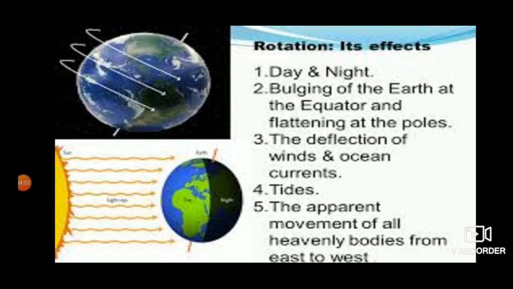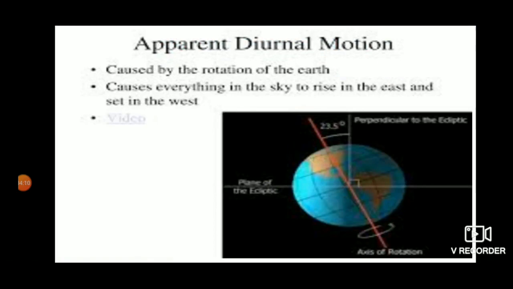Okay, students. Now, apparent diurnal motion. Apparent diurnal motion, what is it? When the earth rotates, one part of the earth faces the sun, and the part which faces the sun has daylight, while the opposite side, which is away from the sun, is in darkness and experiences night. This daily movement of the earth is called its diurnal motion.